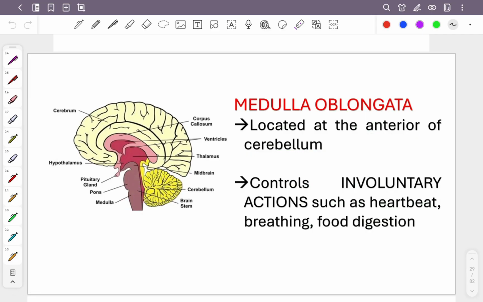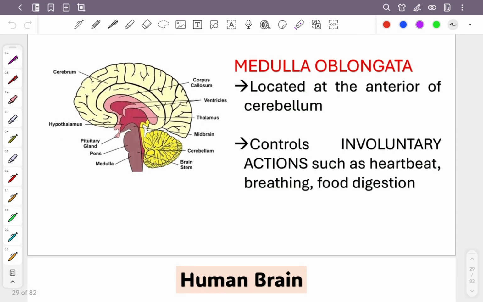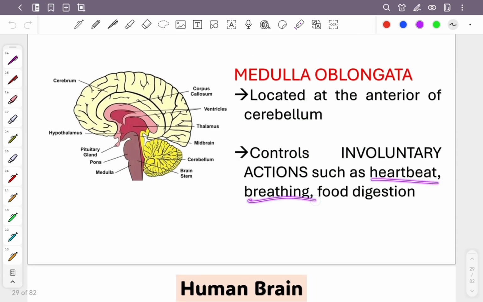Okay? So it controls involuntary action, which you are studying in 12.4. What are involuntary actions? Examples: heartbeat, breathing, food digestion. So can you understand what involuntary action is from these examples? Which is the actions that do not need your conscious effort. It means you do not even realize you are doing that thing. For example, your heartbeat. Did you ask your heart to pump the blood? No, right? It pumps naturally.